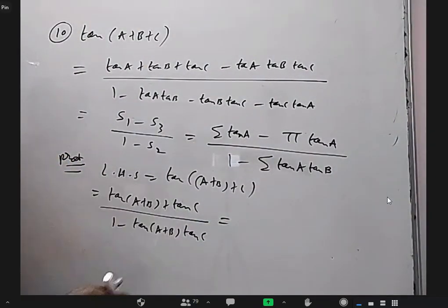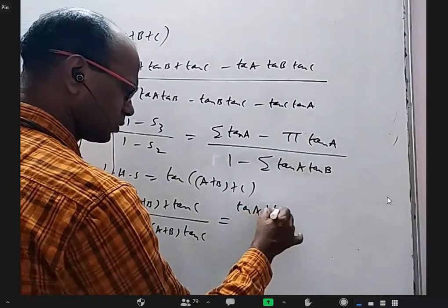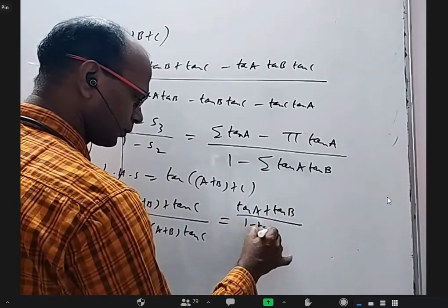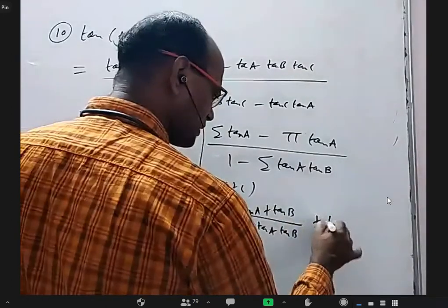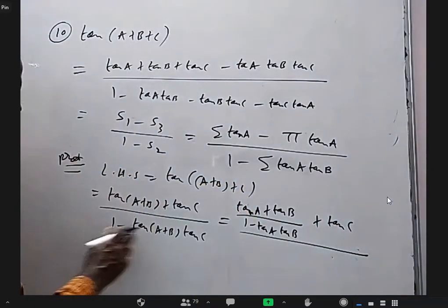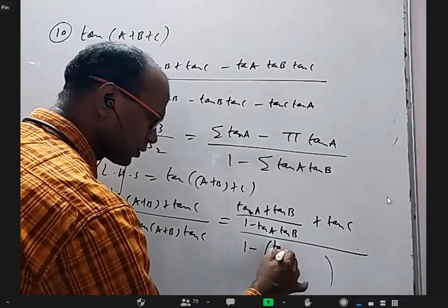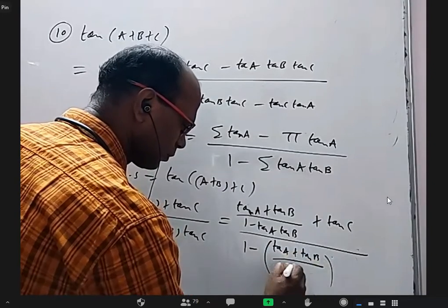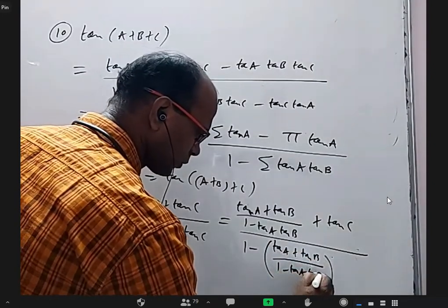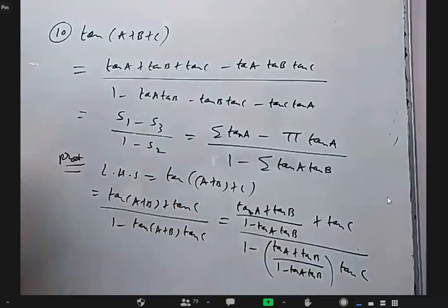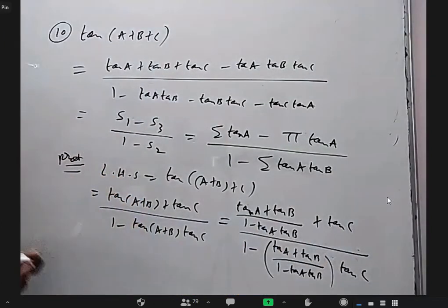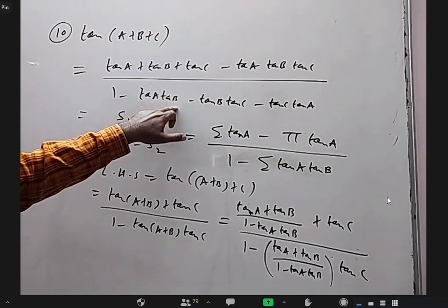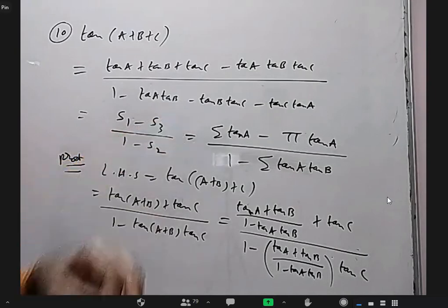Now substitute the tan(A+B) formula; you have to simplify here. tan(A+B) is (tan A + tan B) / (1 - tan A tan B), plus tan C, over 1 minus, again tan(A+B), which is (tan A + tan B) / (1 - tan A tan B), into tan C. You can bring this one here and this one here and expand, and you'll get it, and the denominators will cancel. I need more space to write. Everybody wrote this first formula here, first line? Yes, sir.